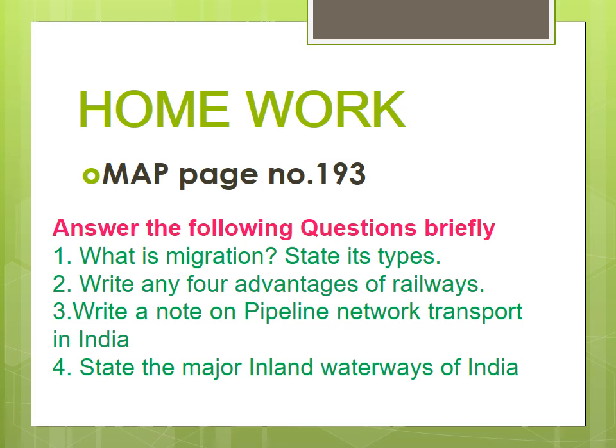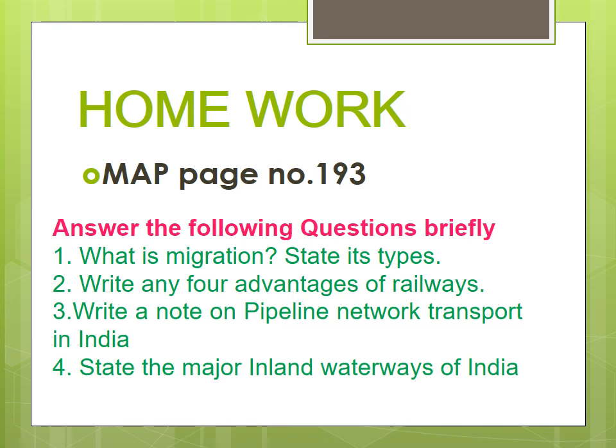Finish your homework. Today homework is map page number 193. What is the map there? You see there is an India railway map. So many routes are there. Metre gauge, broad gauge, BG under construction. So every day one place. First day you practice 3 areas, 3 lines.